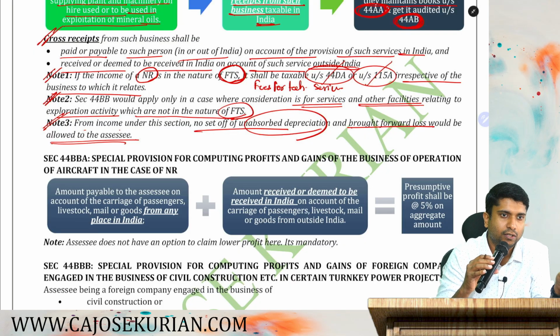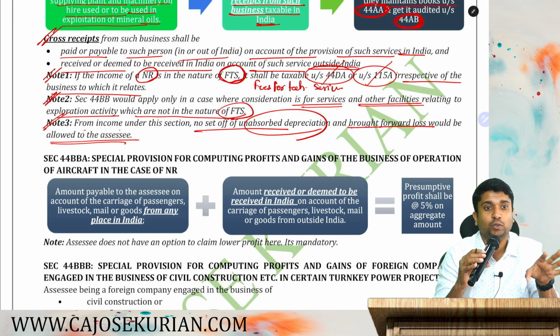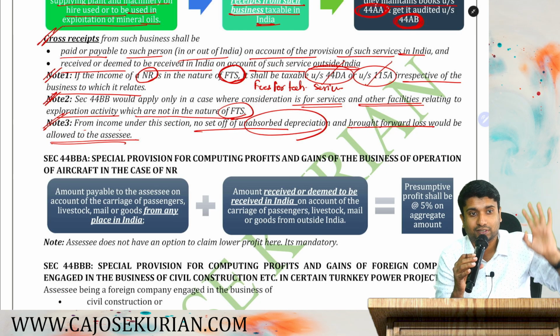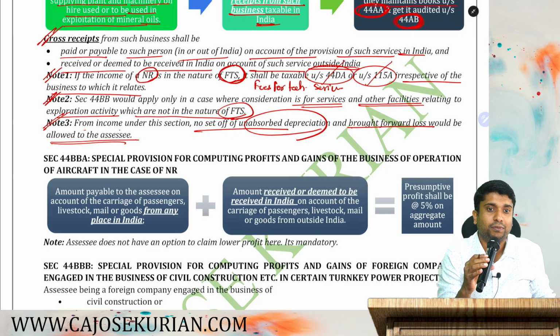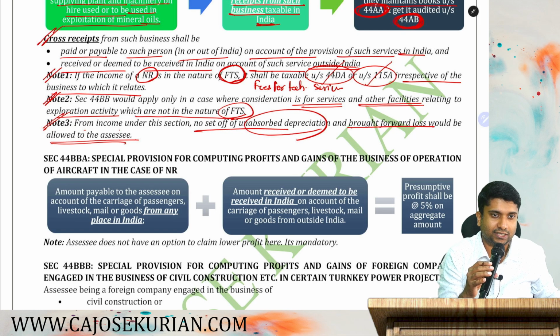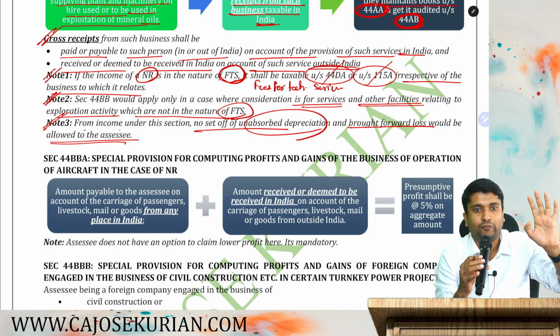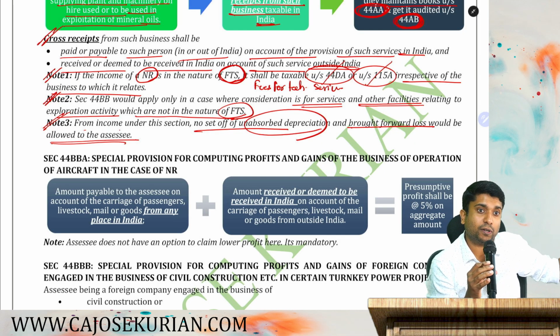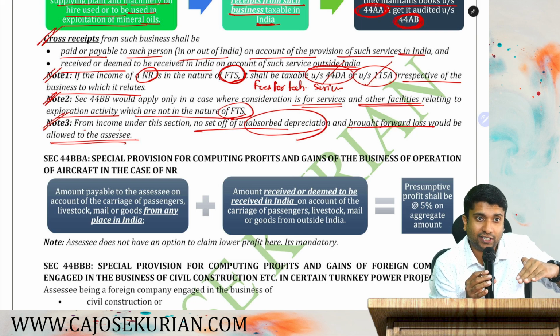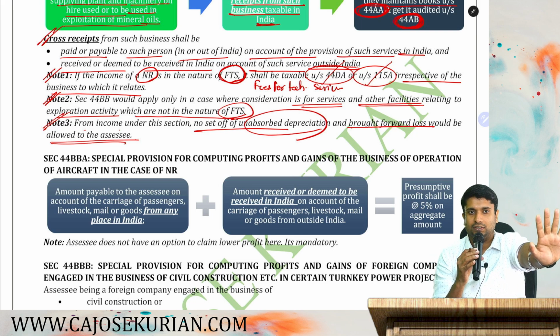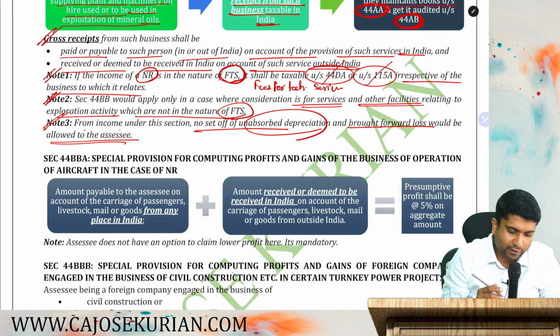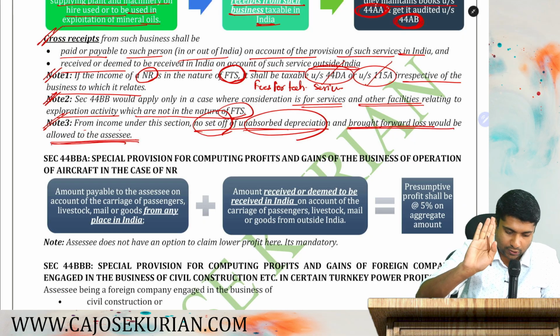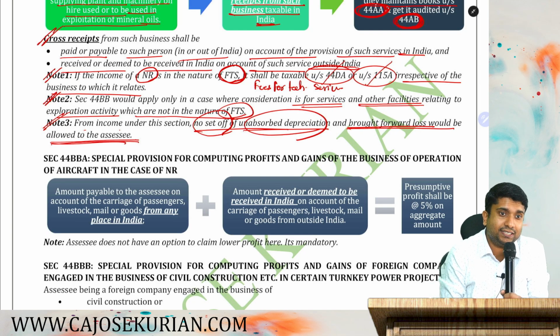Say last year, you had some unabsorbed depreciation. Last year, you maintained books of accounts and carried out a tax audit. Say you have some unabsorbed depreciation or brought forward loss from last year. This year, you opted for 44BB. Can you adjust that unabsorbed depreciation as well as brought forward loss from last year against the presumptive profit this year? No, not possible. That's what the department said. From income under this section, no set off of unabsorbed depreciation or brought forward loss would be allowed to the assessee. It's not permissible. I hope it is clear.